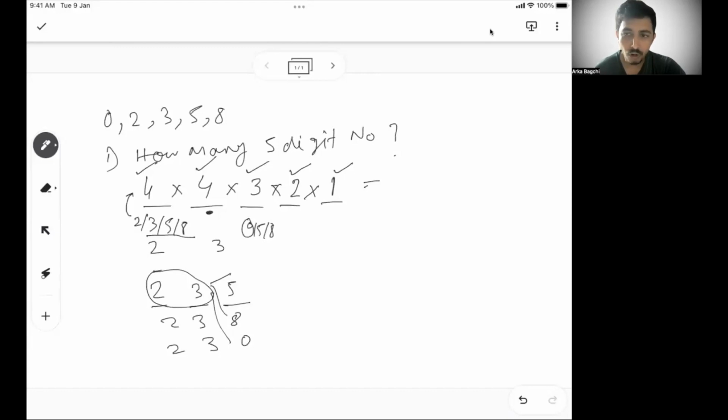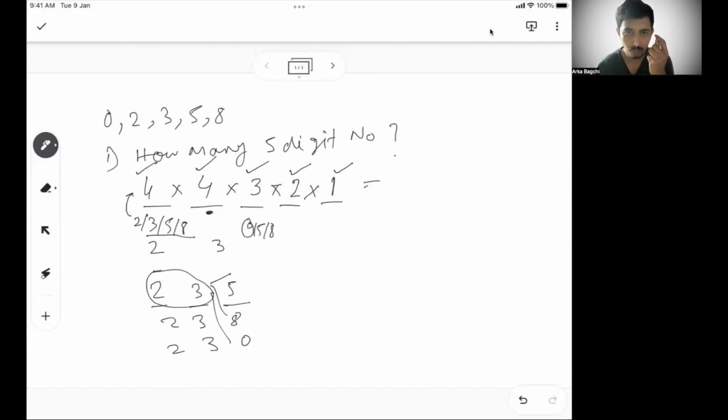Now for each option in that second place, I will have further 3 options in the third place. For each option in the third place, I will have further 2 options in the fourth place. So this is a multiplication. This is not an addition, because these choices are not individual or mutually exclusive kind of choices. Here you are making choices which will impact the further choices.